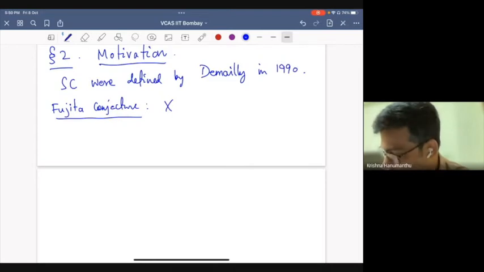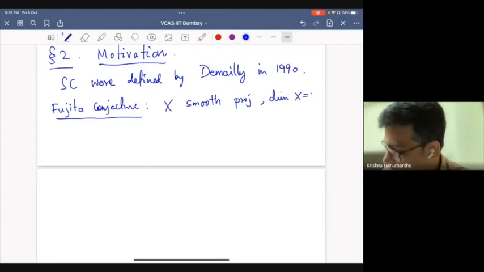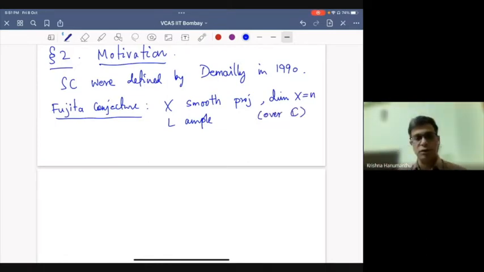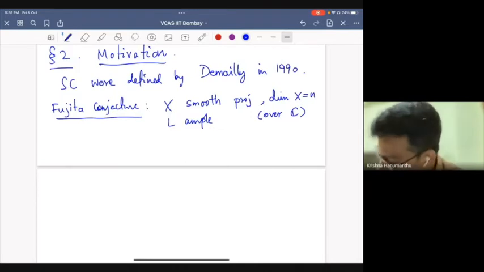So X is a smooth projective variety. The dimension of X is n. L is ample. So over C, I assume. This conjecture is only for complex varieties. And let's say K_X is the canonical bundle.